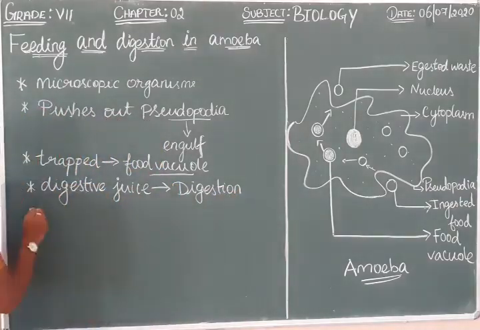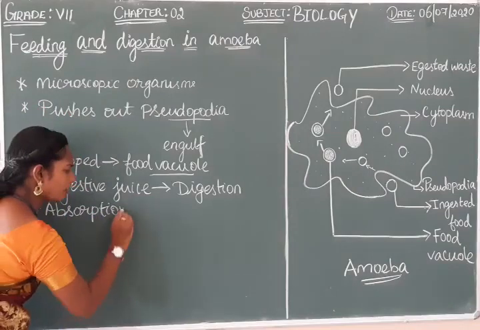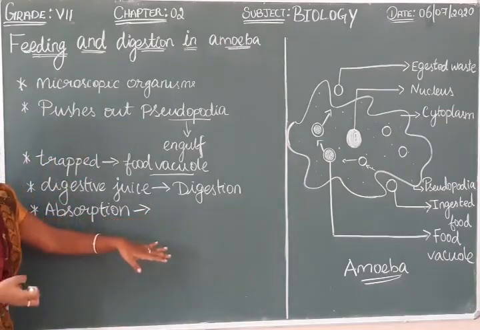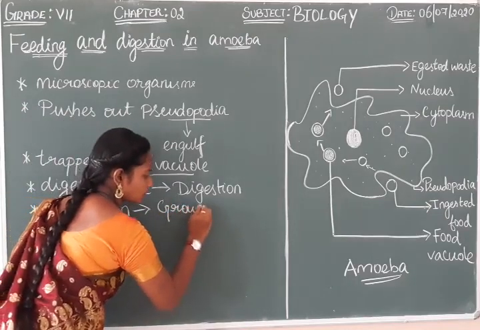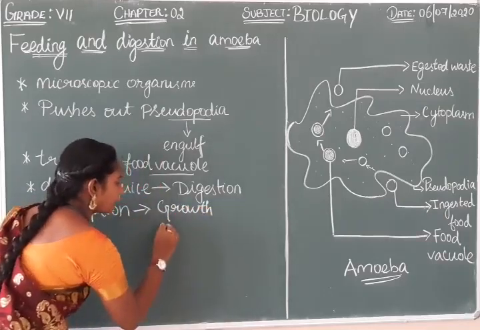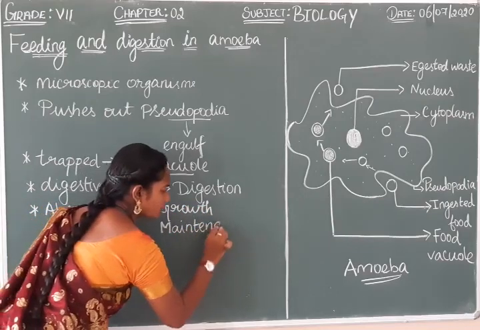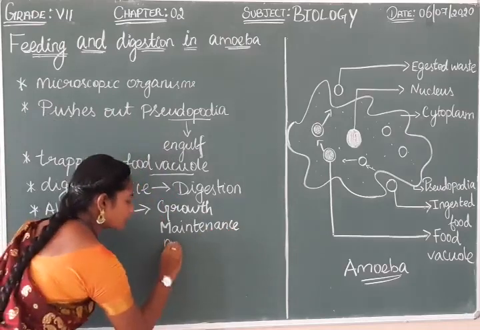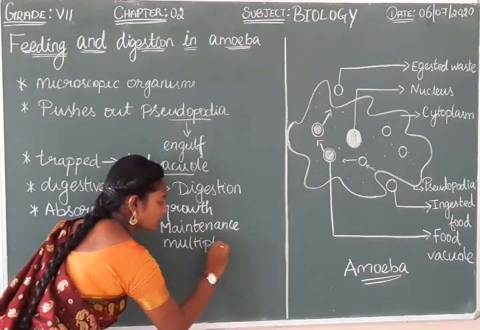Next, after digestion, what is the process? It is absorption. After the digestion process, the energy gets absorbed. This is used for growth of the cell, for maintenance, that is maintaining the work taking place in the cell, and for multiplication of the cells.